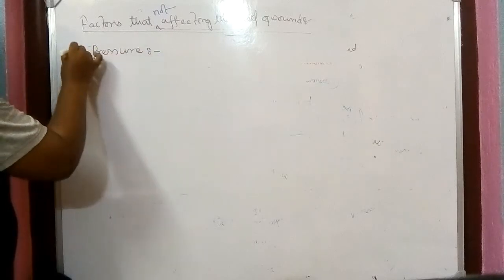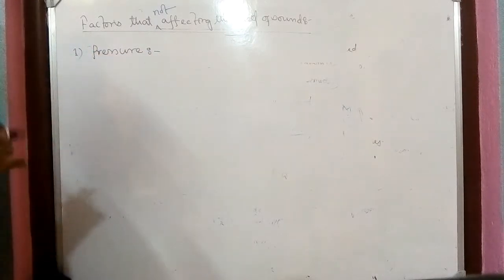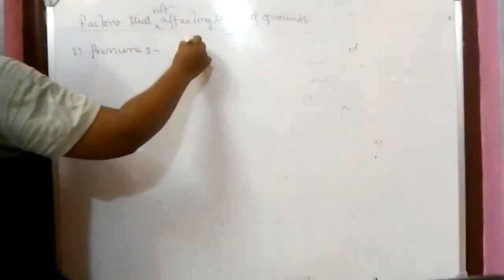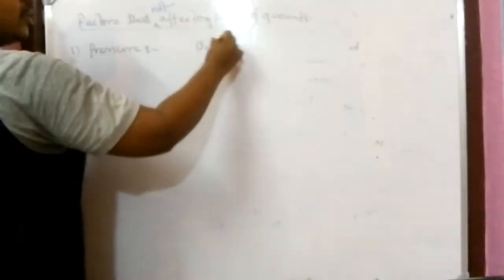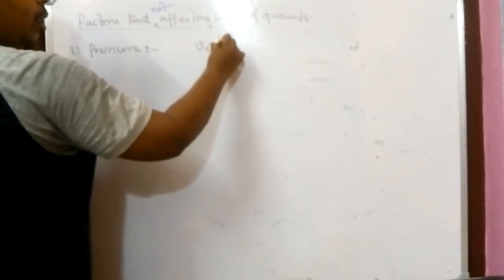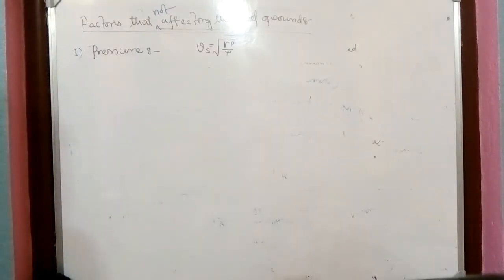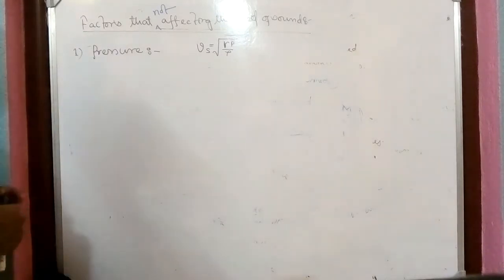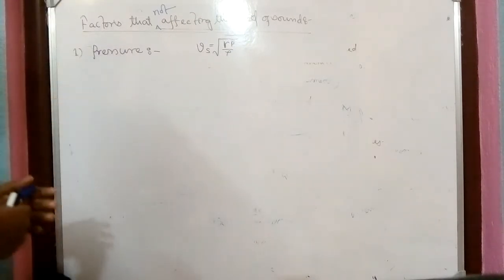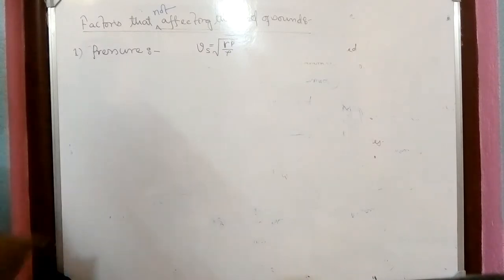Pressure. Whenever I write this, what comes to your mind is the speed of sound Vs equals root over gamma P by rho, the equation followed by sound in a medium, and that equation was derived by Laplace. So now, when we have to mention factors that do not affect the speed of sound, the first thing you have written is pressure. How? Because here we have seen that if the pressure increases, obviously the speed will increase, because it is a directly proportional relation.